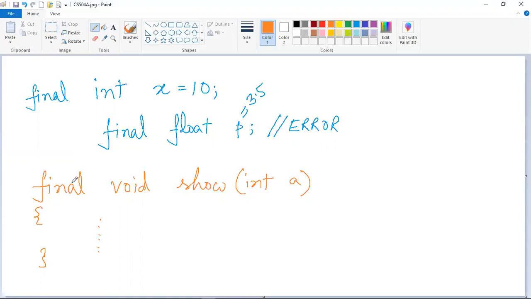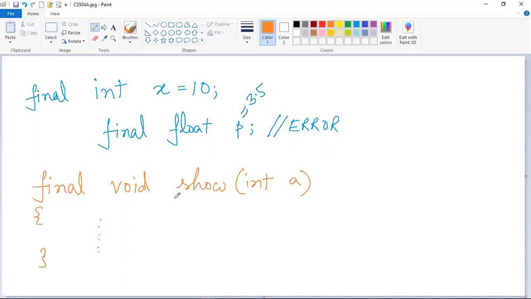So the statements are contradictory in nature. That's why you cannot put final and abstract keywords simultaneously in a method declaration statement. So by putting the final keyword before this method signature, we are actually preventing method overriding from happening.